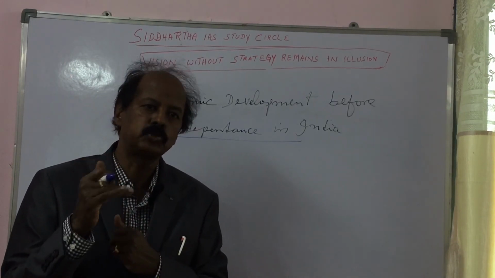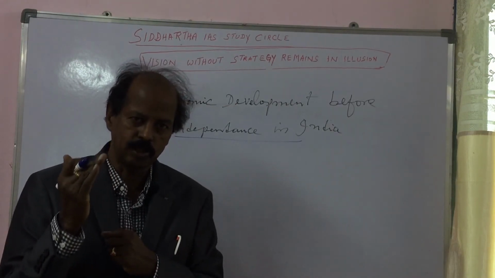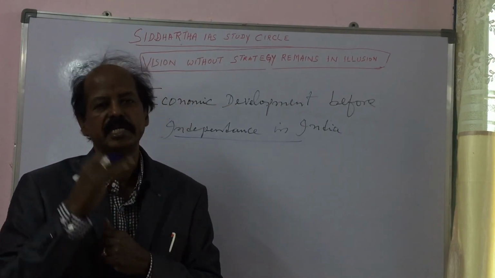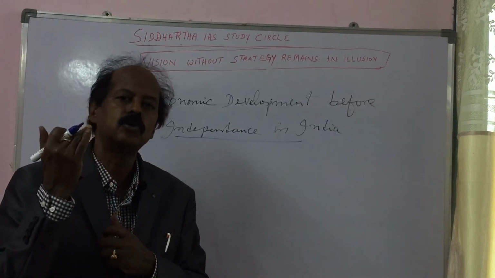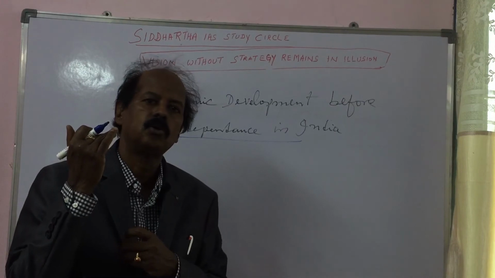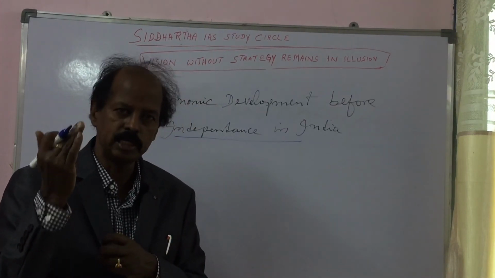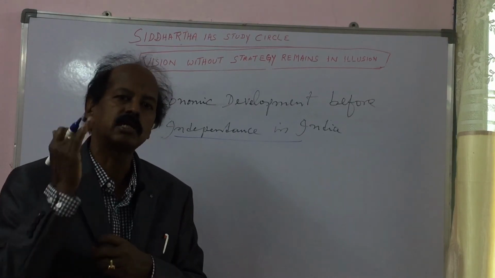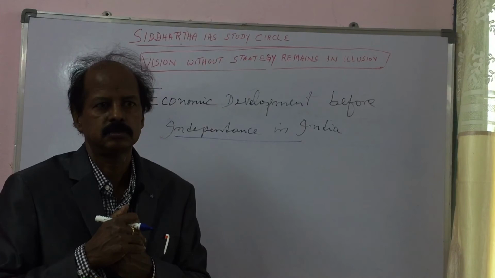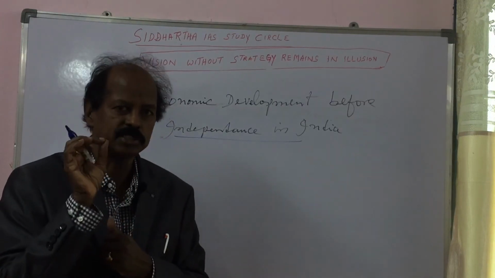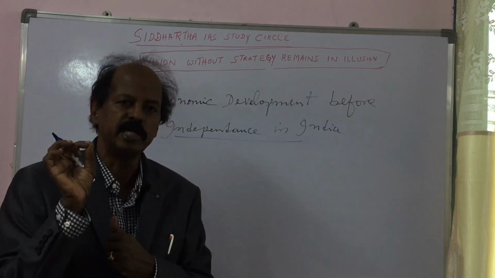The British government introduced various colonial economic policies in different places in view of promoting their colonial motive, not for the development of the Indian economy. So this was the state of the Indian economy before independence.